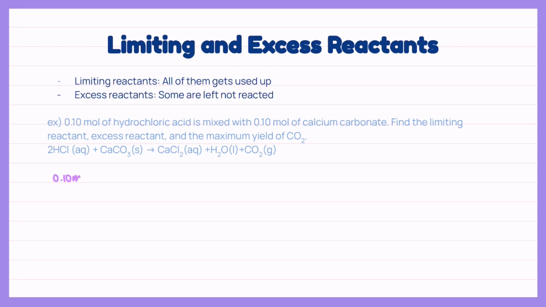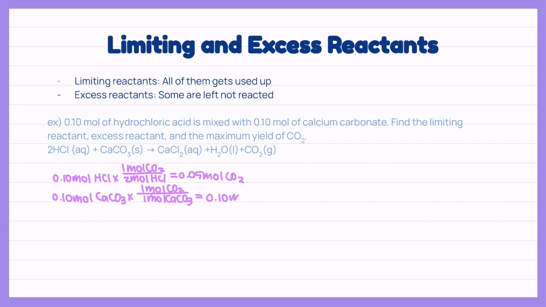First, we need to start with 0.1 mole of hydrochloric acid. We find the molar ratio between hydrochloric acid and carbon dioxide. It would be 2:1 according to the equation. This would lead to the answer of 0.05 mole of carbon dioxide. When 0.1 mole of calcium carbonate is reacted to produce carbon dioxide, again using the molar ratio based on the chemical equation given, the answer would be 0.1 mole of carbon dioxide.